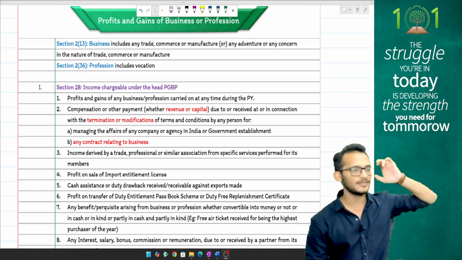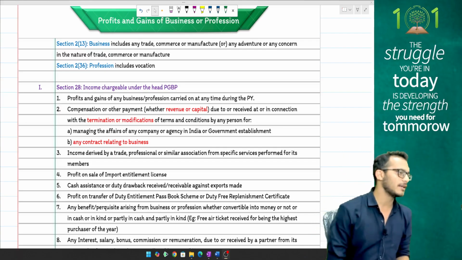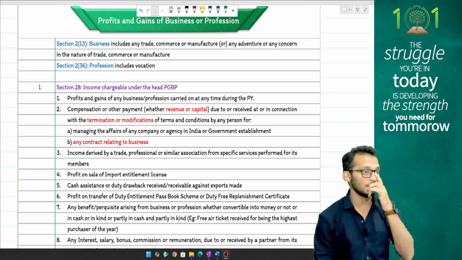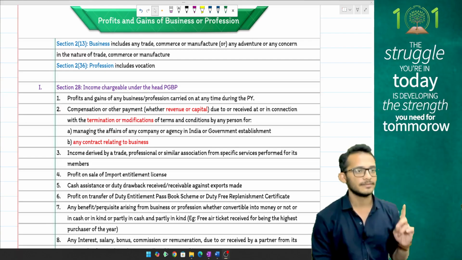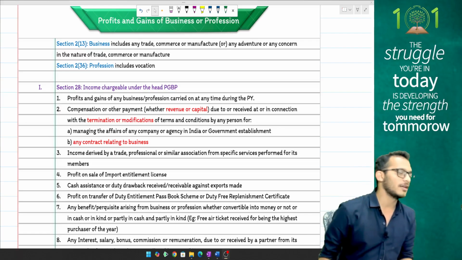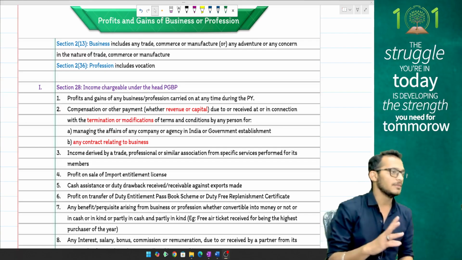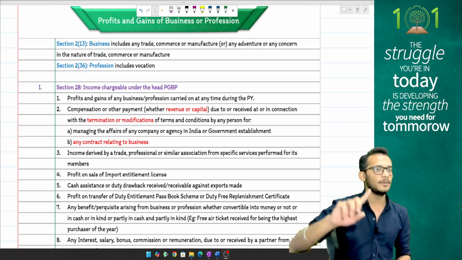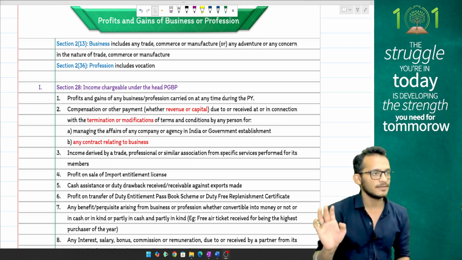To understand this PGBP chapter, people, you have some adjustments to be kept in mind. But before you start the chapter itself, always ensure that first you are able to identify whether the income is under PGBP or under other heads. Any business related operations will fall under PGBP. Any activities which are incidental to the business will not fall under PGBP but will fall under other sources, unless it's mandated by a law.